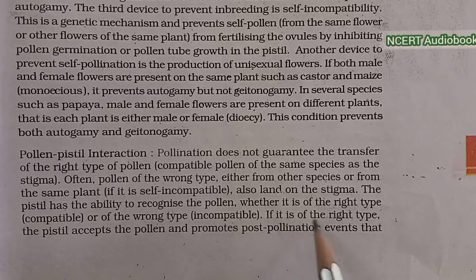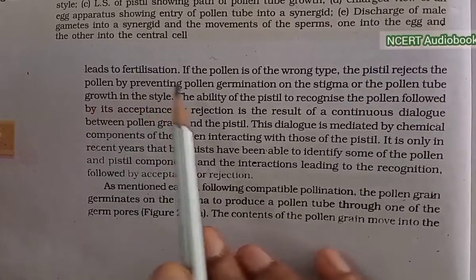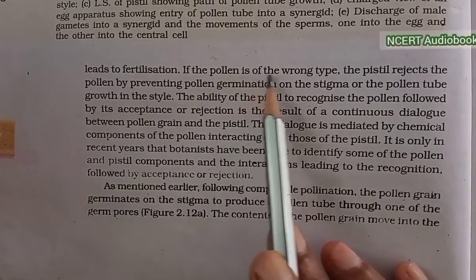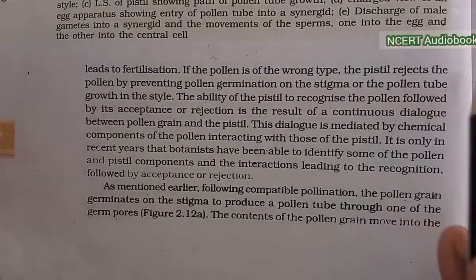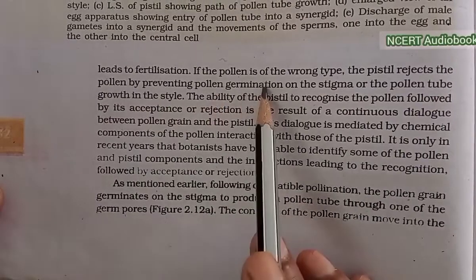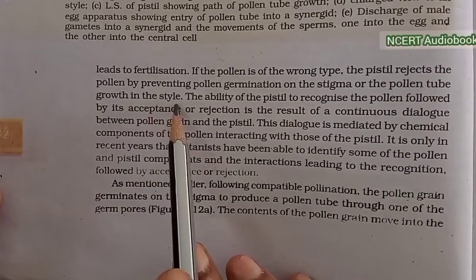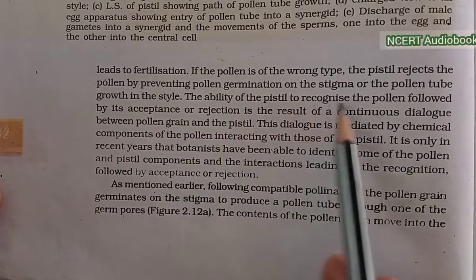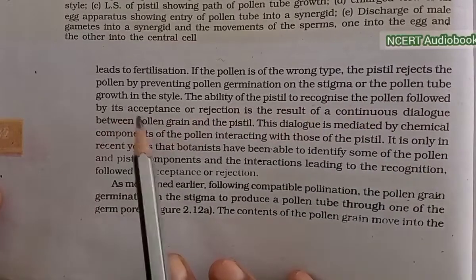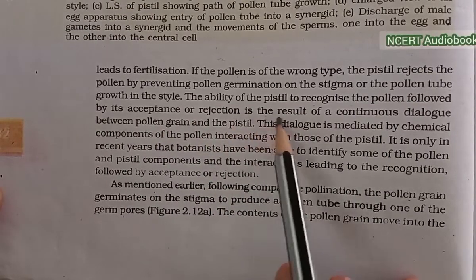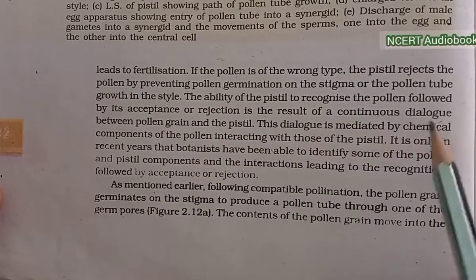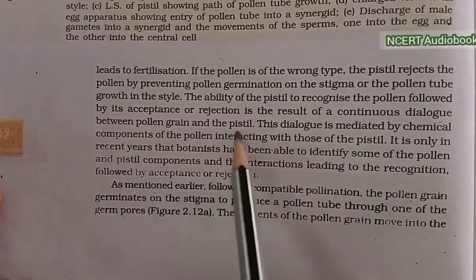If it is of the right type, the pistil accepts the pollen and promotes the post-pollination events that lead to fertilization. If the pollen is of the wrong type, the pistil rejects the pollen by preventing pollen germination on the stigma or the pollen tube growth in the style. The ability of the pistil to recognize the pollen, followed by its acceptance or rejection, is the result of a continuous dialogue between the pollen grain and the pistil.